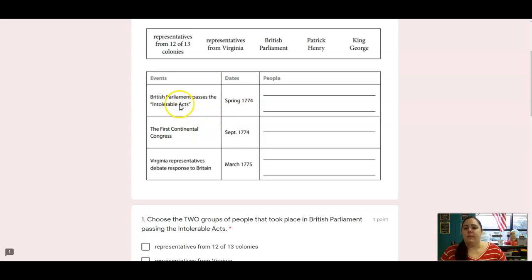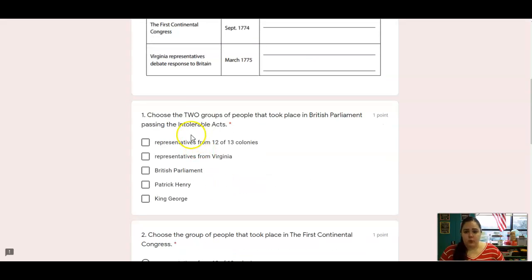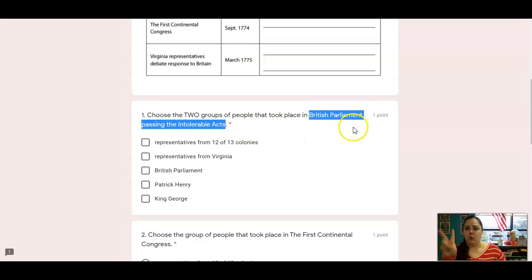So remember the Intolerable Acts, those were the Stamp Act, all of those laws that were passed by Britain that gave the colonists less freedom. So they were mad because they didn't have any representation in government, but the British Parliament was passing all of these laws that affected them. So number 1, what 2 groups of people took place in that first act? So the British Parliament passing the Intolerable Acts. What are the 2 groups of people that are involved in that?